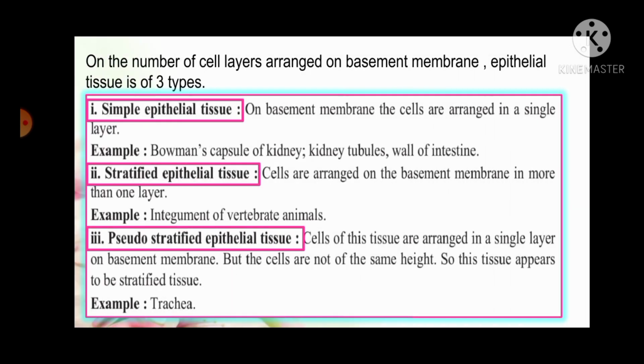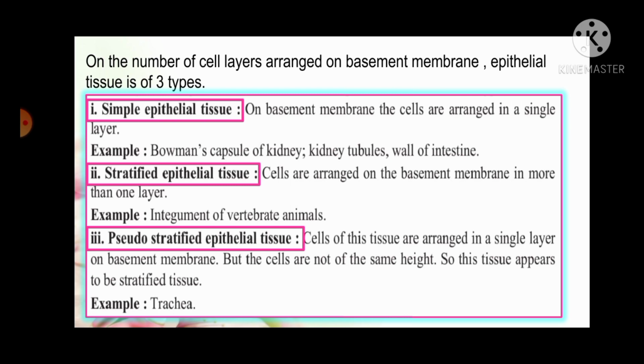On the basis of the number of cell layers arranged on the basement membrane, epithelial tissue is of 3 types. Number 1. Simple epithelial tissue. On the basement membrane, the cells are arranged in a single layer. Example: Bowman's capsule of the kidney, kidney tubules, wall of intestine.